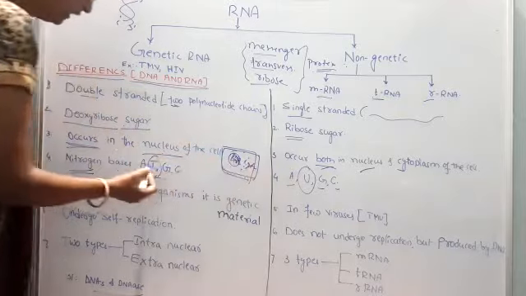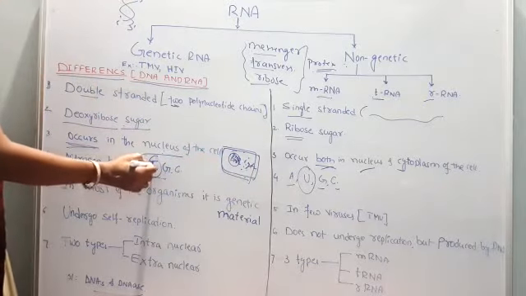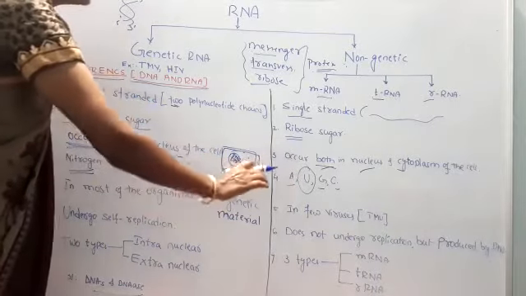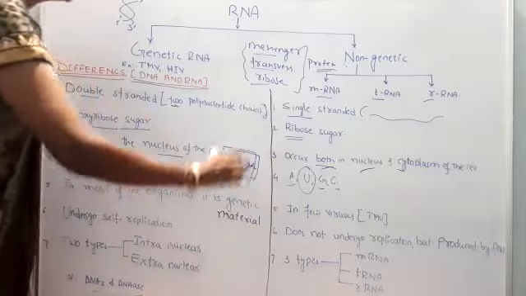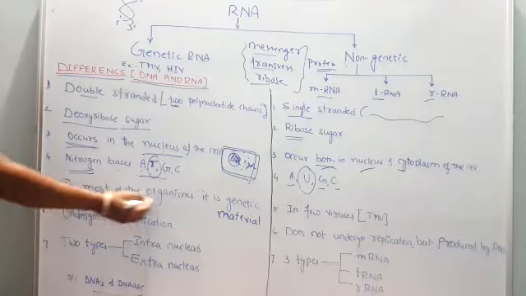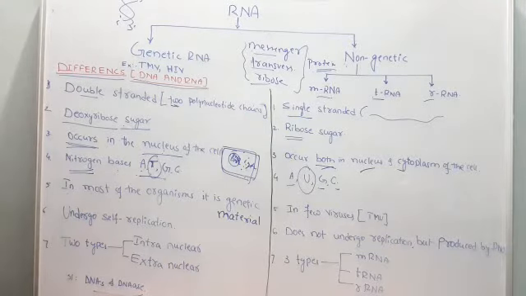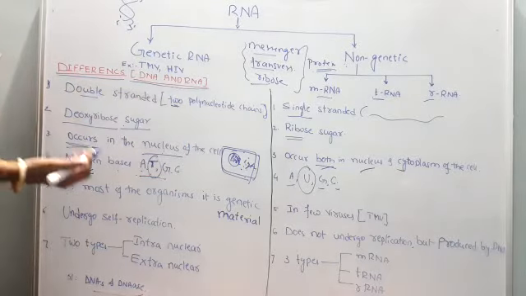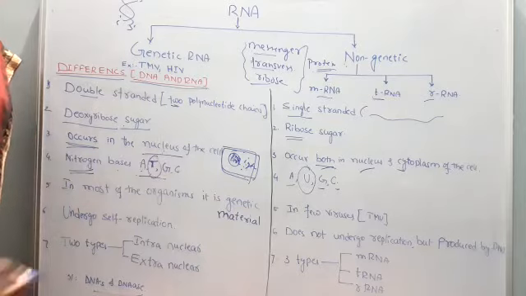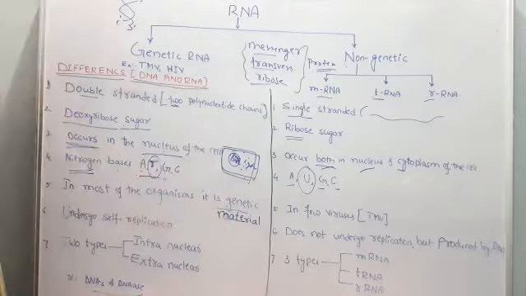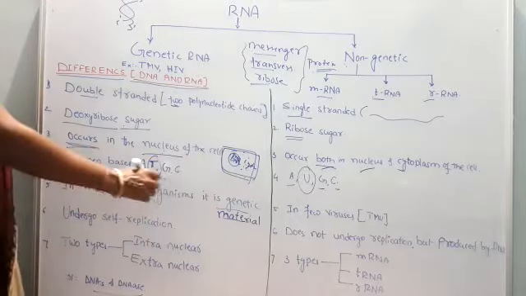Because of thymine, DNA becomes more stable, isn't it? And RNA is not stable because it does not have thymine; uracil is there, and it is highly reactive. We discussed this in the previous class. Now, in the majority of organisms, 90 to 99% of organisms, including all eukaryotic organisms, DNA is the genetic material.